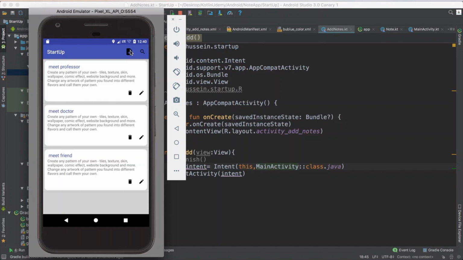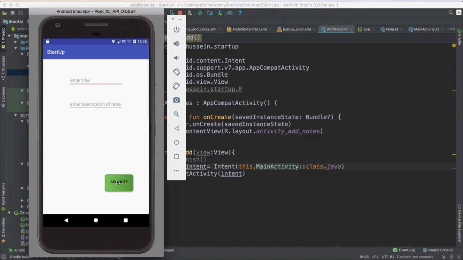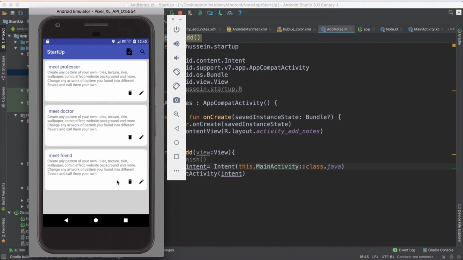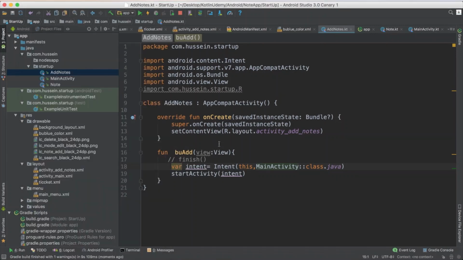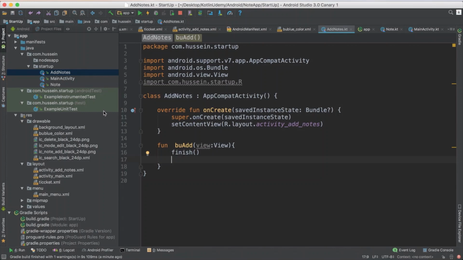So now I'm opening the second activity. Now when I do this one, I open the first activity. I did not close the second activity, so now I have two copies in background. If I click again, it will open two times. So now I have two copies of this one working in background, which uses memory. So don't use this pattern, which is bad. When you're done with the activity, do finish and you're done.